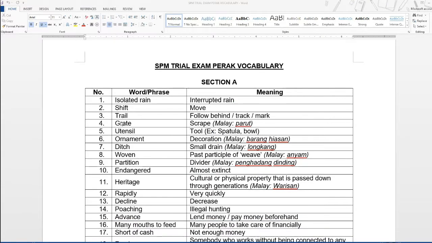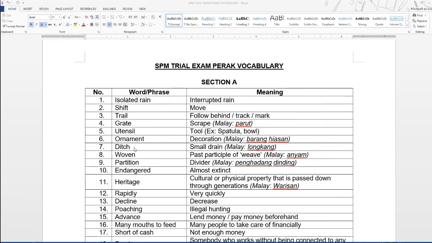So, the word grate here means scrape. In Malay, you say something like parut. Alright, so number 5. What is a utensil? A utensil is a tool. So for example, a spatula or a bowl. Number 6, what is an ornament? An ornament is a decoration. So in Malay, you say barang hiasan.